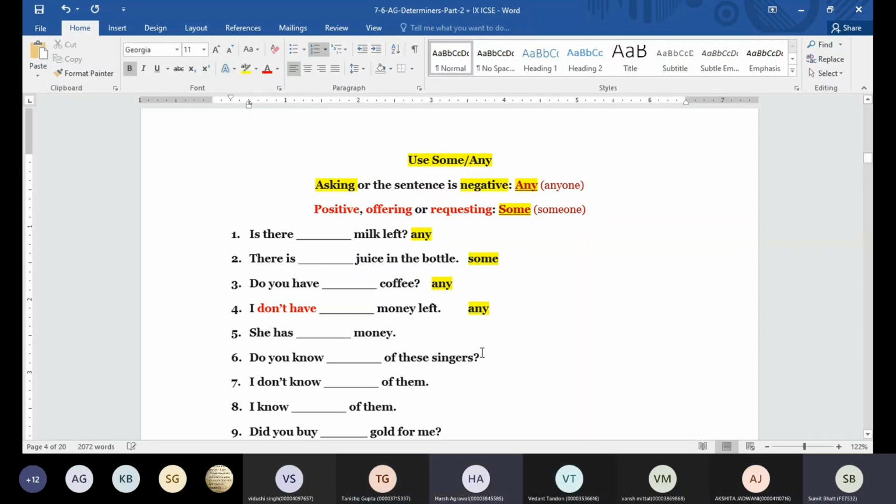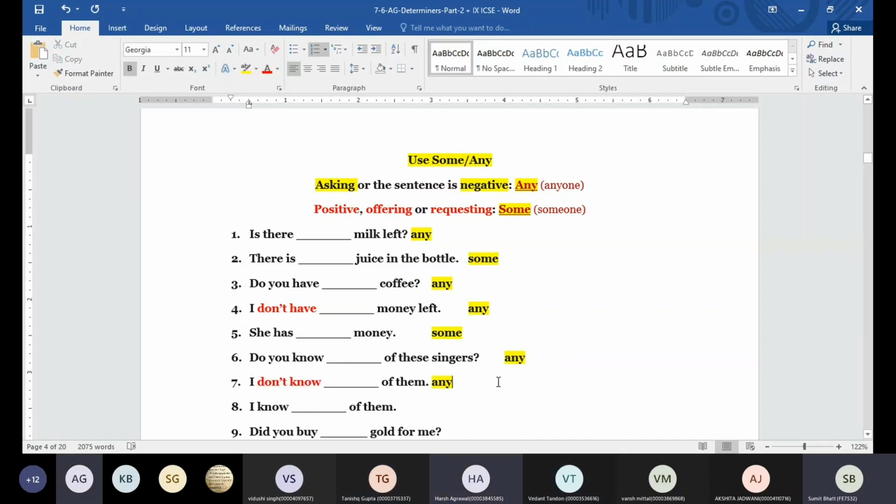Okay, she has dash money. Some or any? Some. Okay, do you know dash of these singers? Some or any? Any. Okay, I don't know dash of them. Any or some? Any will be there because the sentence is negative.